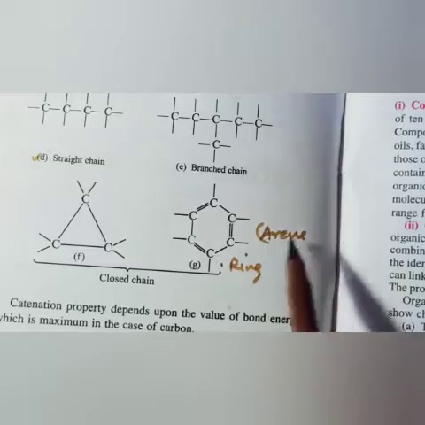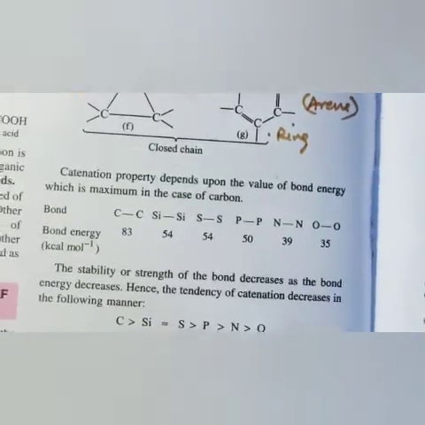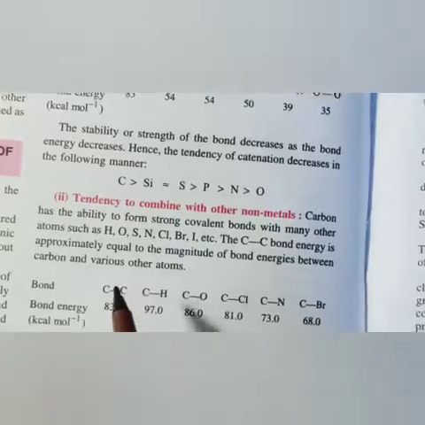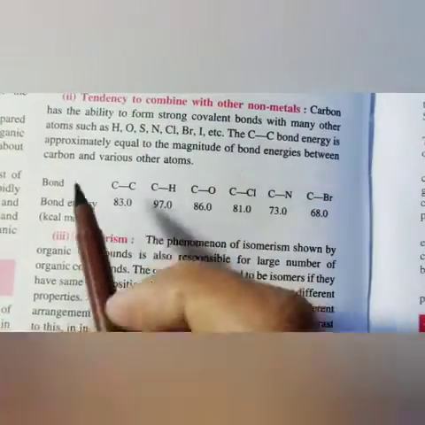In yesterday's video I told you about arenes. This is closed, that is cyclic. There is a difference between cyclic and ring. The catenation property depends upon the bond energy: the stronger the bond energy, the greater the catenation. Second is the tendency to combine with other non-metals. This is also one of the properties of carbon.